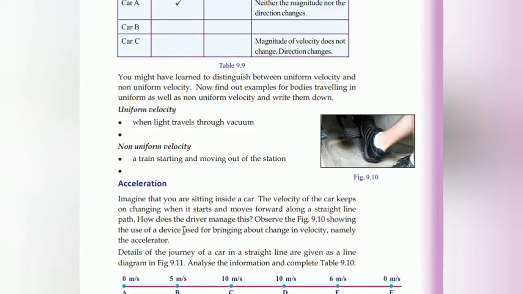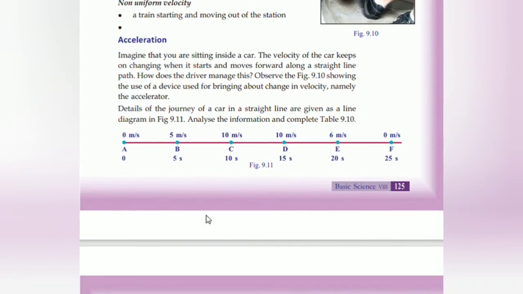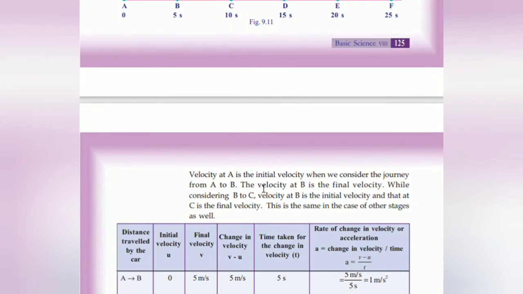By changing the accelerator, which is the device used for changing velocity. Details of a journey of a car in a straight line are given. Analyze the information and complete. The velocity at A is the initial velocity when we consider the journey from A to B.